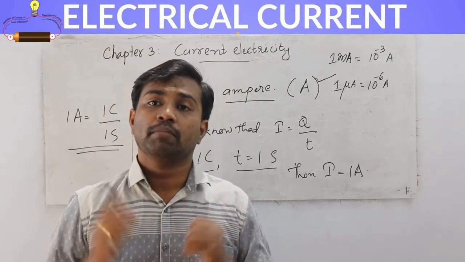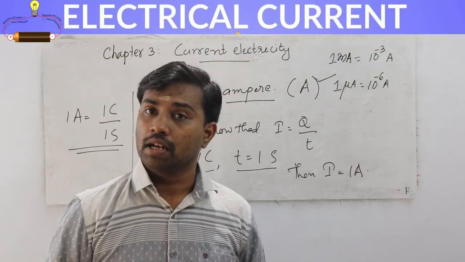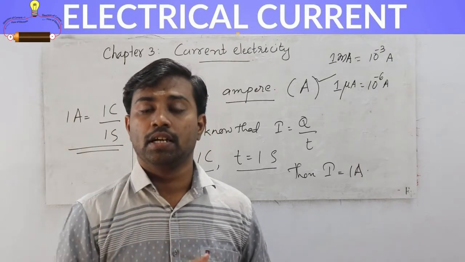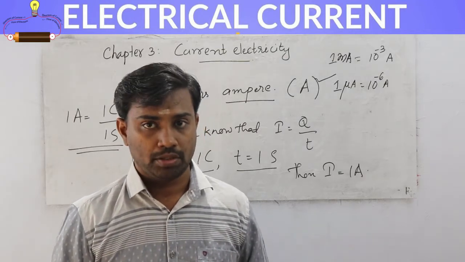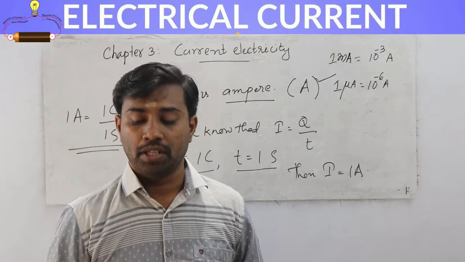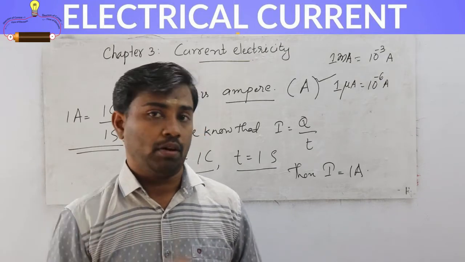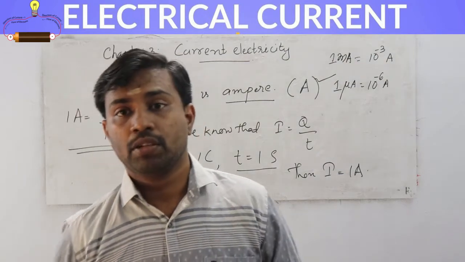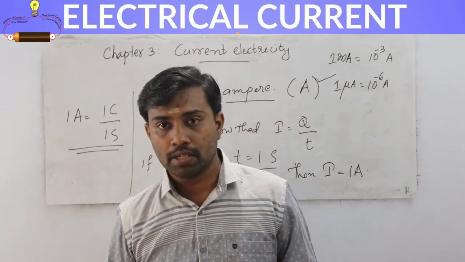And another important thing is electric current is a scalar quantity. The reason is that it does not obey the vector law of addition. That's why it is not a vector quantity. So current is a scalar quantity. So now we discuss what are the things we discuss. What is electric current?